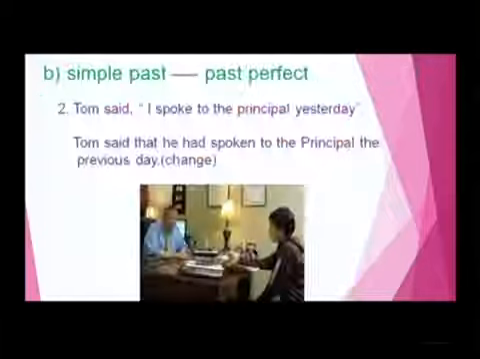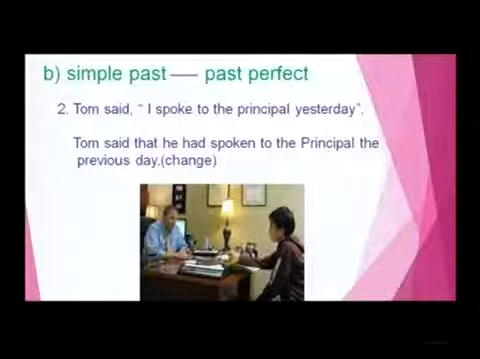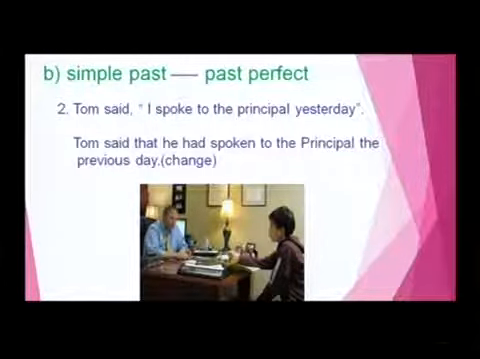Let us see. If the simple past has any change in the tense in the indirect speech, what happens? It changes to the past perfect. If there is indirect speech, it changes to the past perfect. Take an example. Tom said, I spoke to the principal yesterday. In indirect speech, Tom said that he had spoken to the principal the previous day.